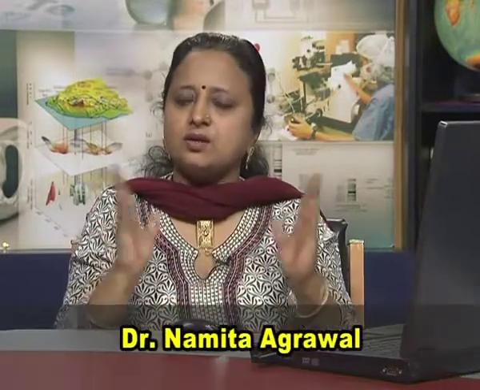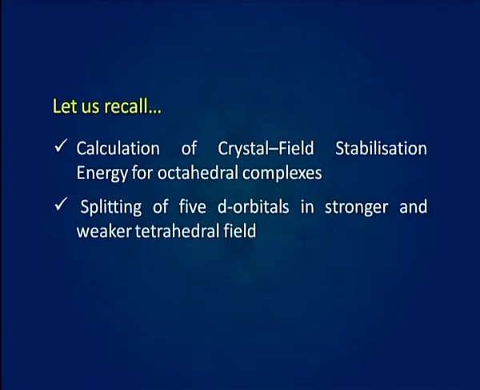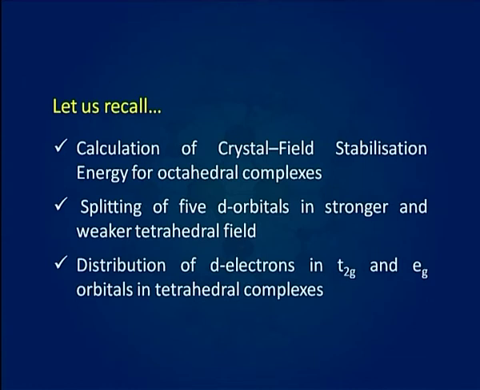By now you know that crystal field theory provides a simple model for d orbital splitting which works for several oxidation states and geometries and allows prediction of properties such as structures, colors, magnetism, etc. In the last lecture, we understood these by discussing calculation of crystal field stabilization energy for octahedral complexes, splitting of 5 d orbitals in stronger and weaker tetrahedral field, and distribution of d electrons in T2g and Eg orbitals in tetrahedral complexes.